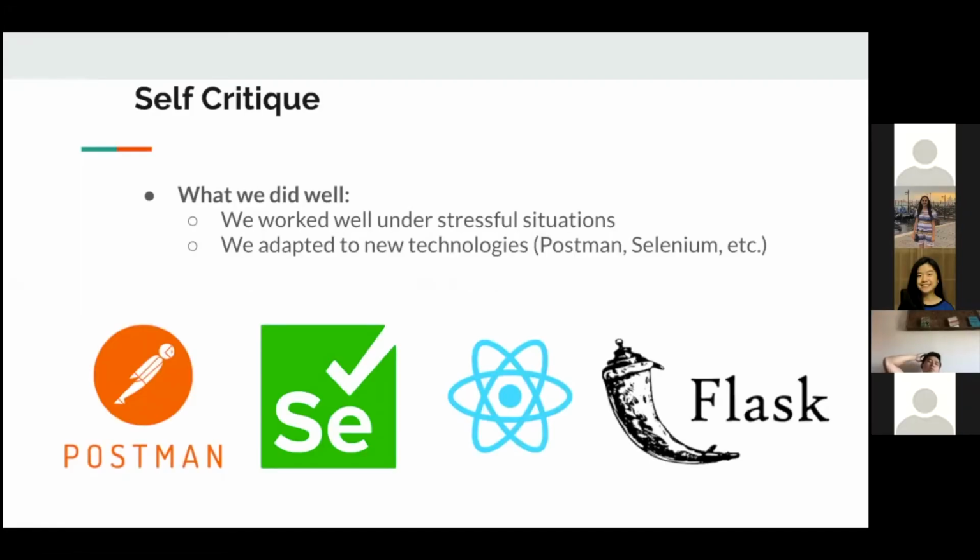So a couple of things we thought about that could have gone better and things that went well. First, things that went well: we worked well under stressful situations. There were times where we were deploying at the very end, right before the due date, and obviously things can't work out the first time. So we were scrambling to get things working, especially with new technologies that we weren't as familiar with. So that was fun. Another thing we did well was learning a lot of new technologies.